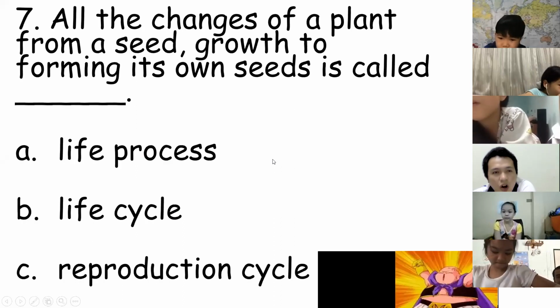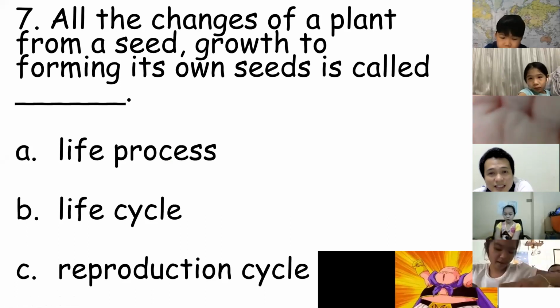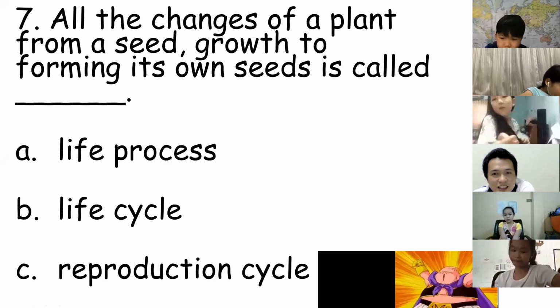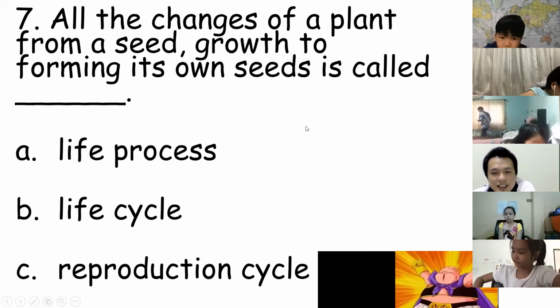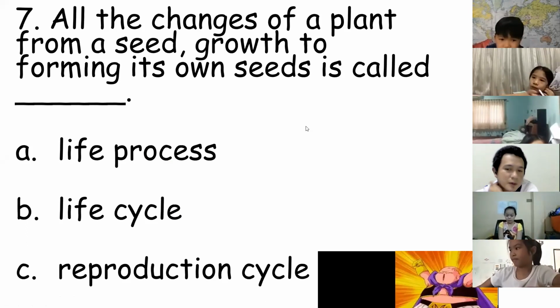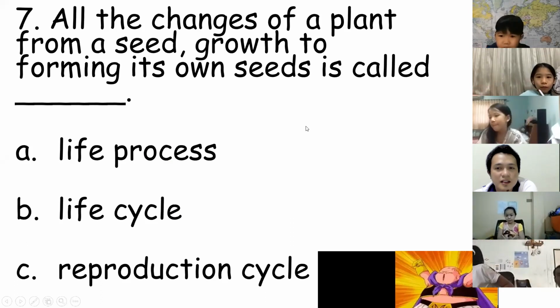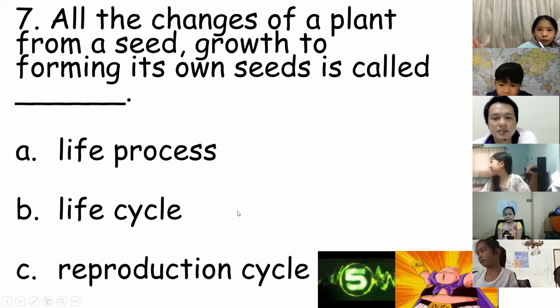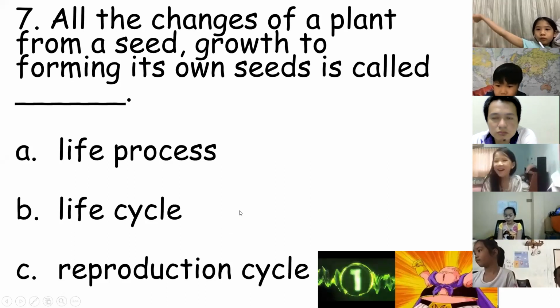Okay, number 7. All the changes of plants from seed growth to forming its own seed is called Noah. Noah is raising his hand. Noah, what is your answer? Letter B. Let's see if your answer is correct, Noah. 5, 4, 3, 2, 1.